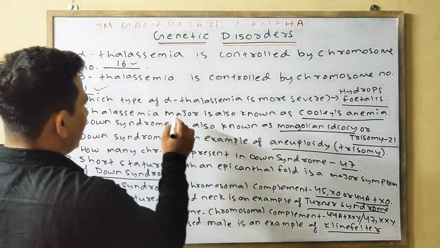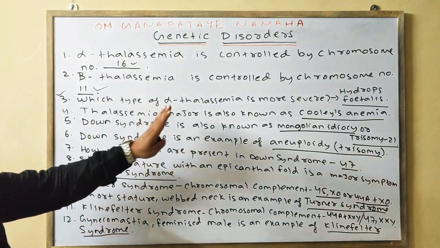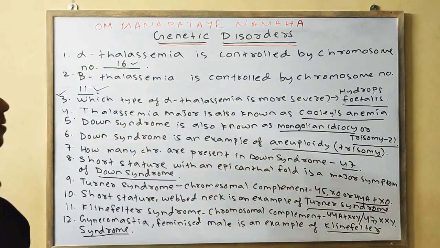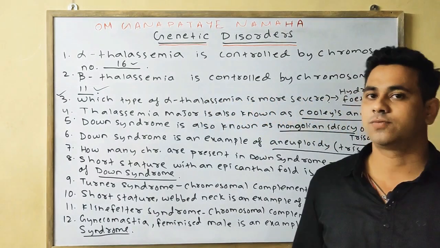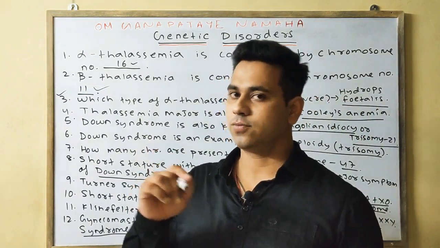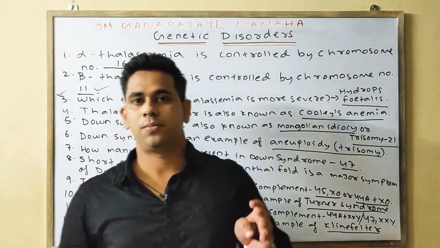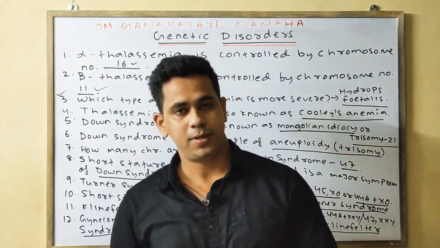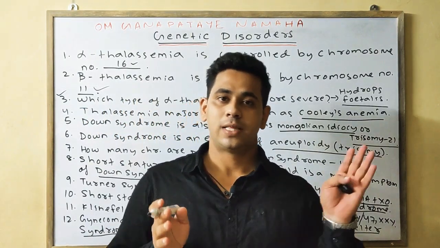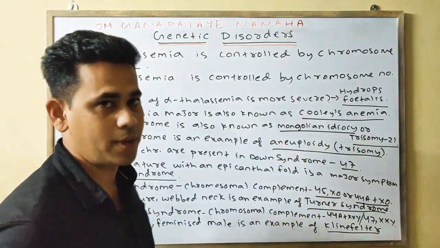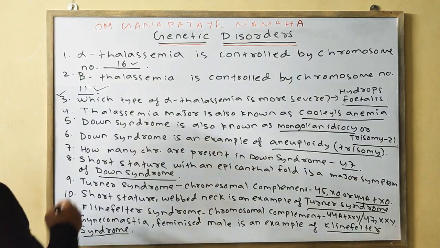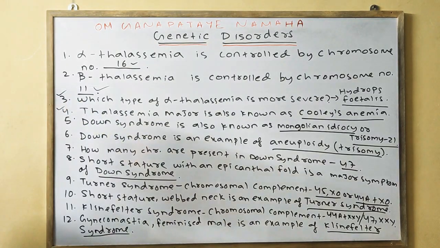Next, beta thalassemia is of three types: beta thalassemia minor, thalassemia intermediate, and thalassemia major, which is also known as Cooley's anemia. This is an important objective.